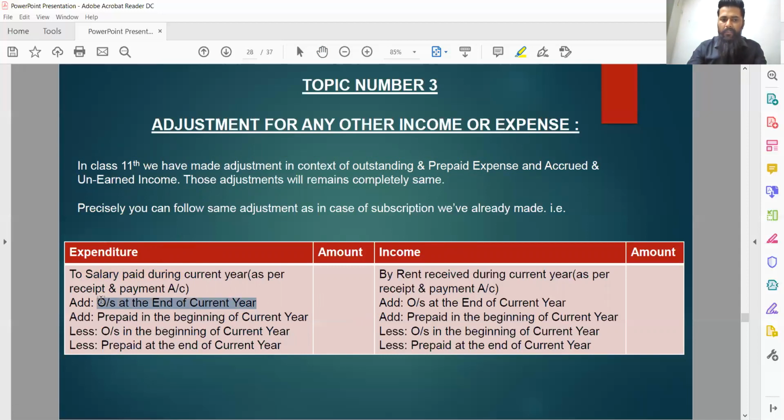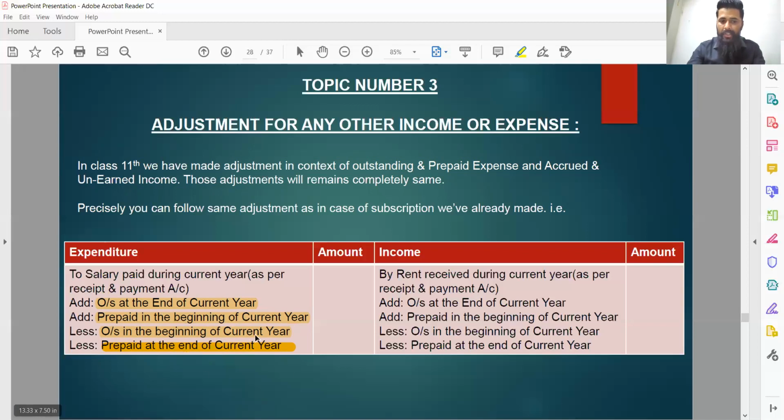Outstanding at the end of the current year should be added to the amount of salary paid during the current year. Prepaid in the beginning of the current year should also be added. Outstanding in the beginning of the current year and prepaid at the end of the current year should be deducted.